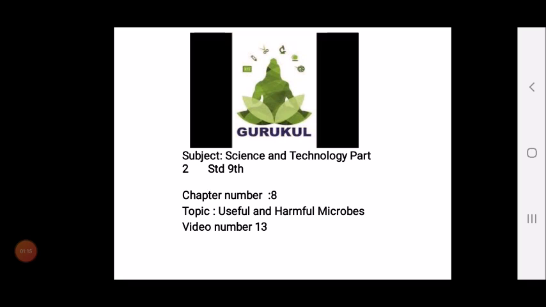You can make different food products with them, and lactobacilli help keep your digestive system in good condition. Children, these were the useful microbes, which when used in proper quantities have a positive effect. We have also studied antibiotics and the 3 types of antibiotics. All this you have studied.